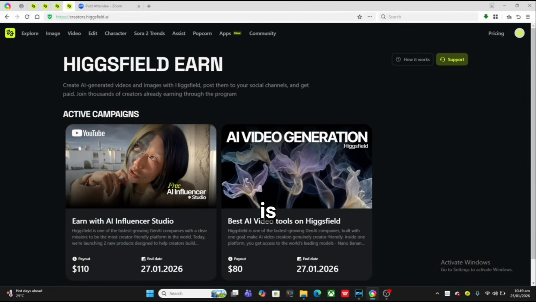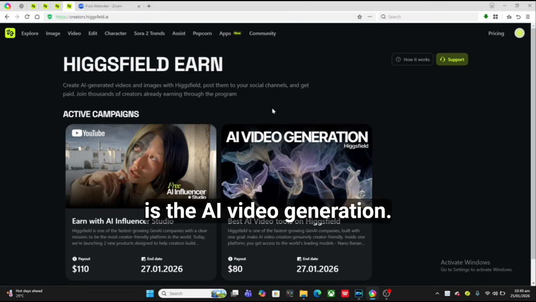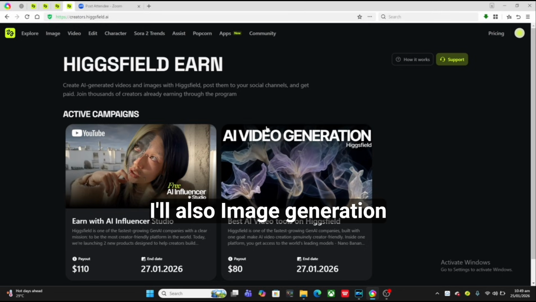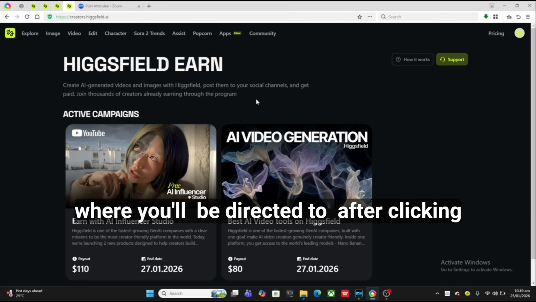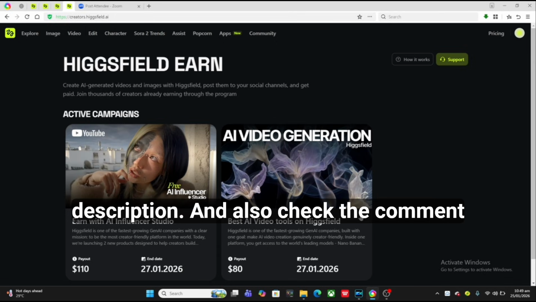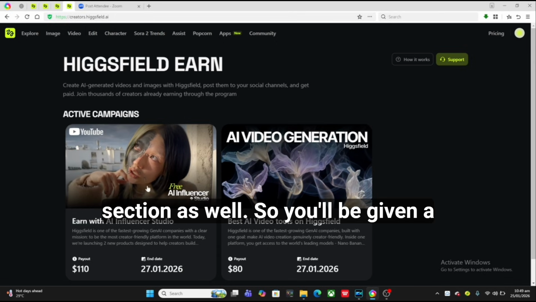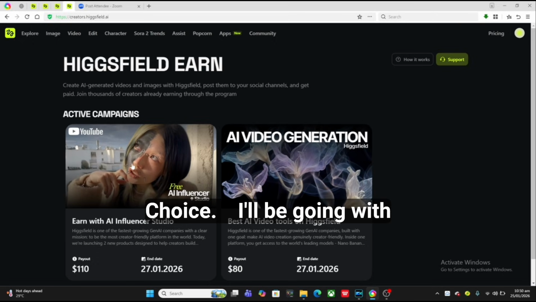This is Higgsfield AI, and this is the AI video generation and also image generation tool you can use to create whatever images or video you want. This is where you'll be brought after clicking on the link in the video description, and also check the comment section. You'll be given a campaign, any of them you feel sure of. As for me, I'll be going with YouTube, and let's go into it.